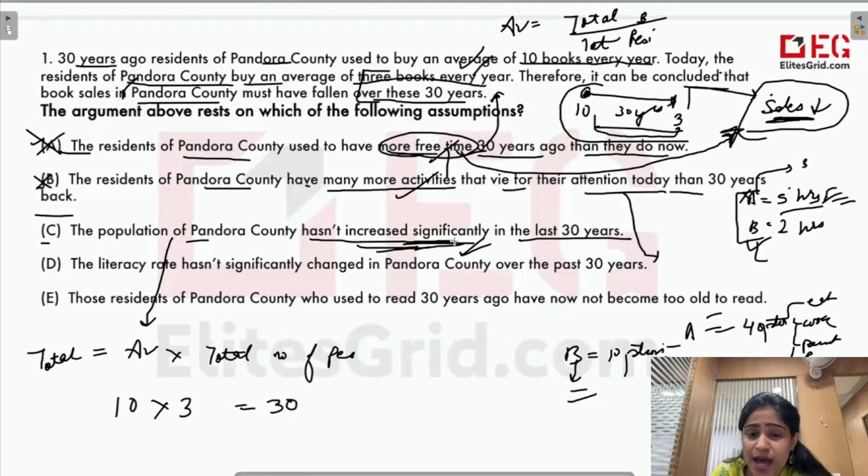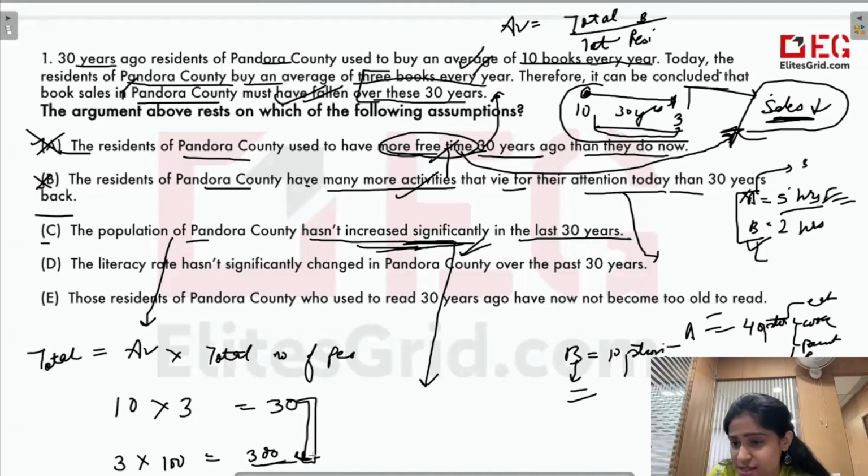Now population has increased significantly. So if, for example, now average is 3 and population has increased significantly, for example, it has become 100 now. So now the total number of books sold are 300. So now my conclusion is not valid, because conclusion said that the book sales must have fallen. But in this case, book sales have not fallen, rather they have increased.